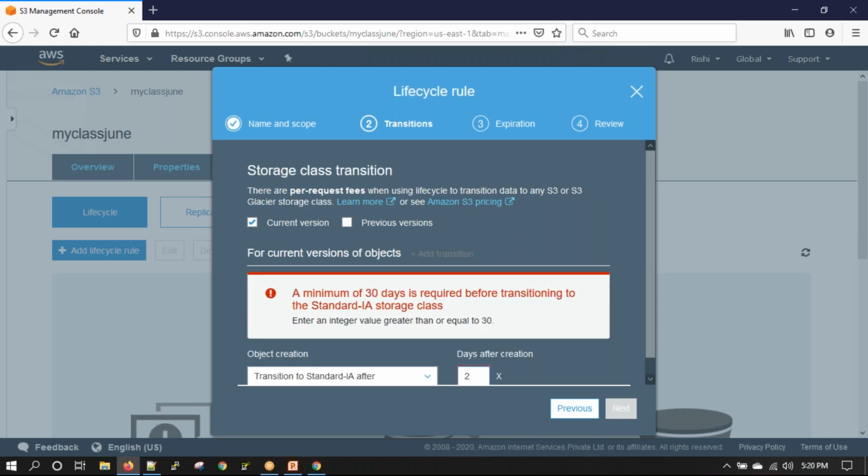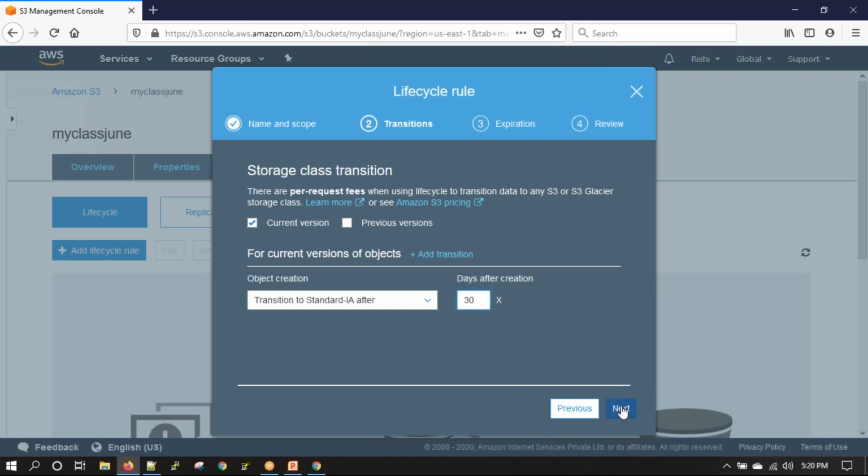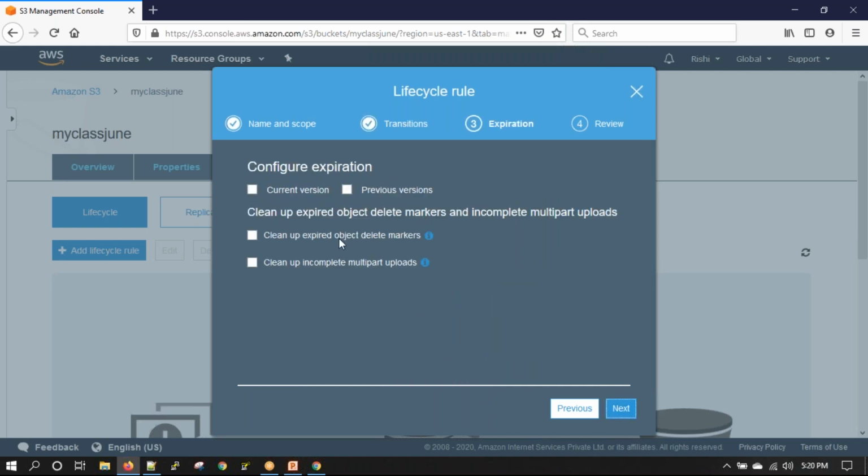It cannot be less than 30 days. If I give 2, notice this: enter a value greater than or equal to 30. So I will have to keep an object for at least 30 days in standard. When I click next, here I can configure expiration.